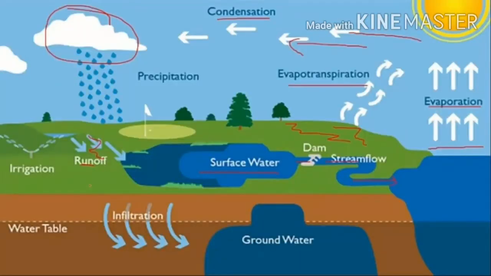To better understand, look at this diagram. Water from the oceans gets evaporated. So evaporation takes place, then it forms clouds, condensation. At a higher altitude it forms the condensation and forms the clouds. Once again, from the clouds we are getting precipitation as rainfall.